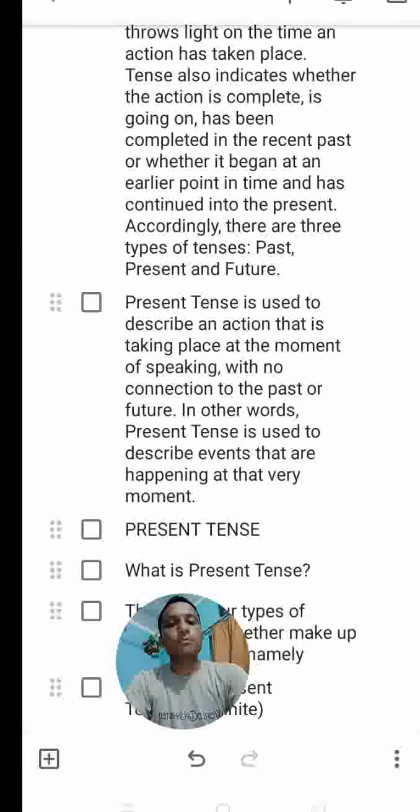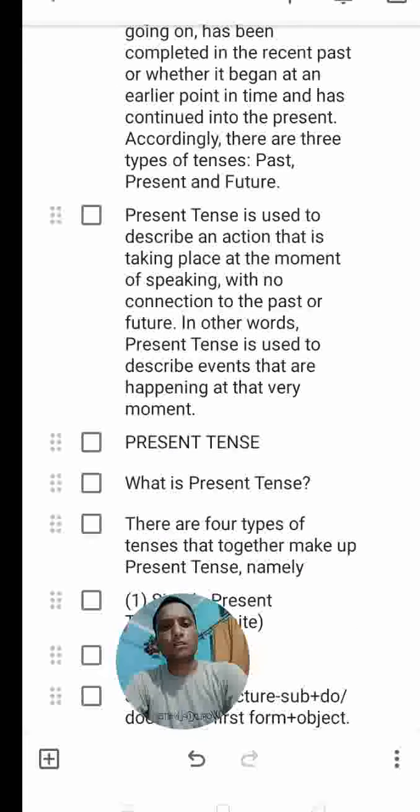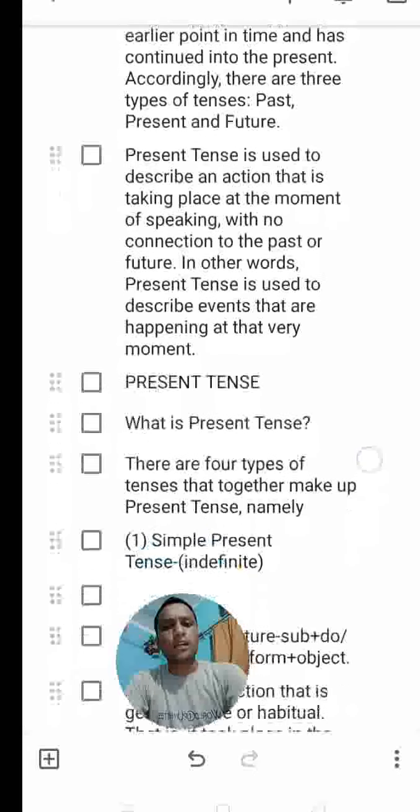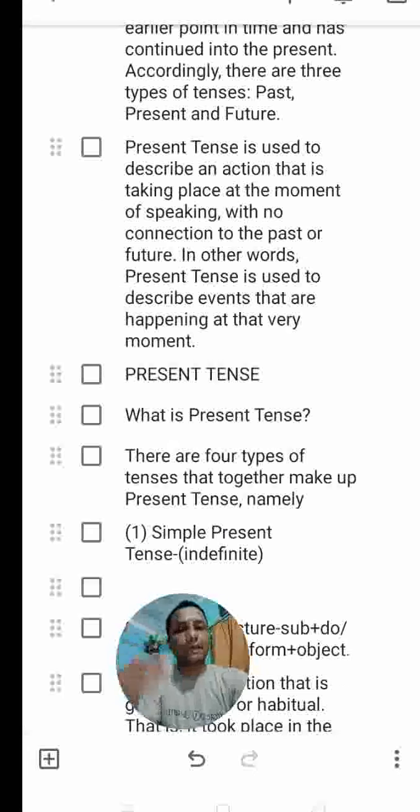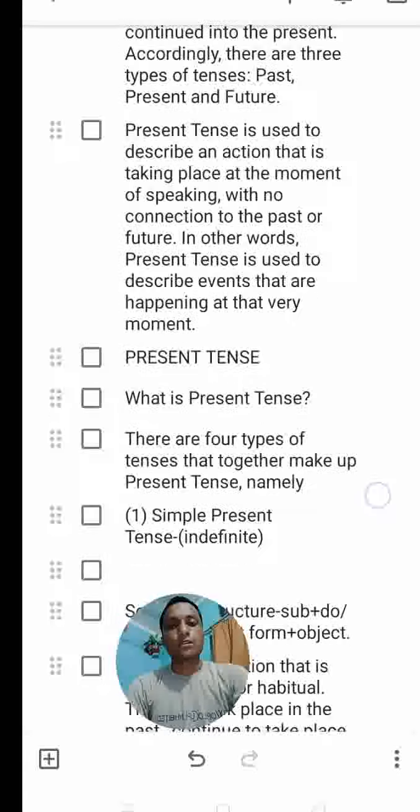Simple present tense, or the present tense, is used to describe an action that is taking place at the time of speaking with no connection to the past or future. In other words, present tense is used to describe events that are happening at that very moment. Okay? So simple present tense.